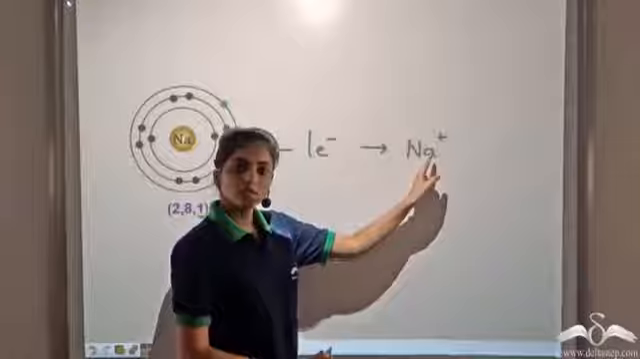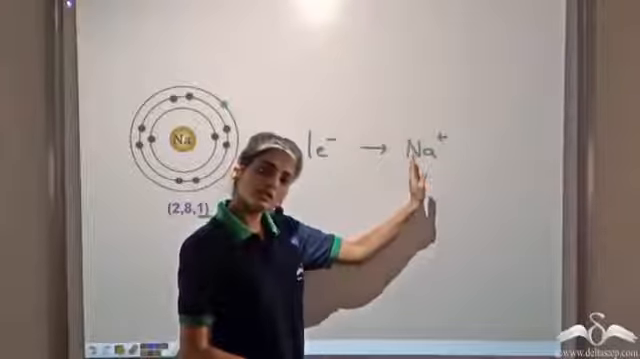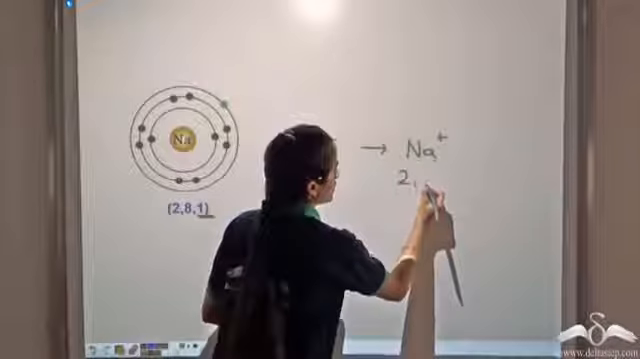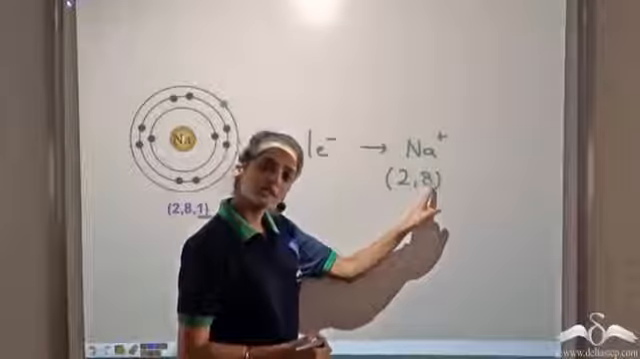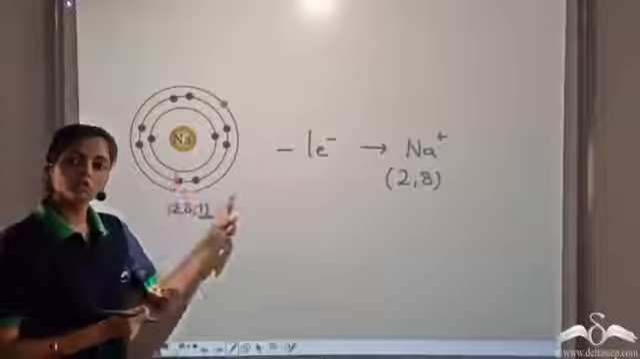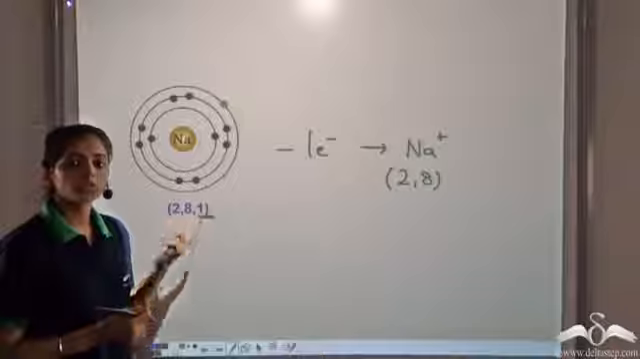This is because if it loses 1 electron, it now has 1 electron less. So it becomes a positive ion having the electronic configuration 2, 8. Now the valence shell has 8 electrons, so it is stable. So sodium loses 1 electron to have a stable electronic configuration. So sodium is a metal.